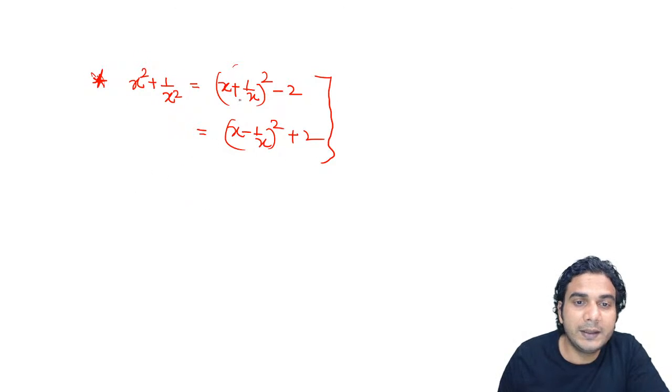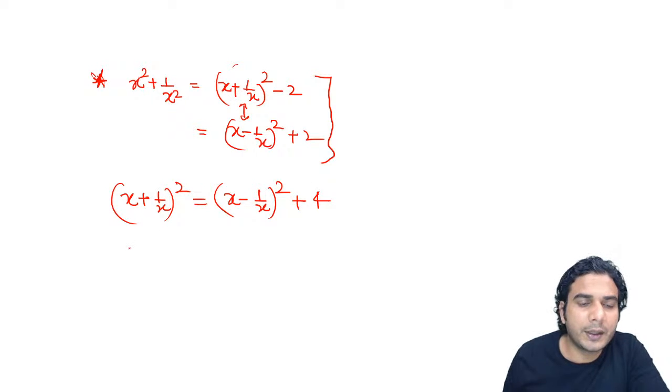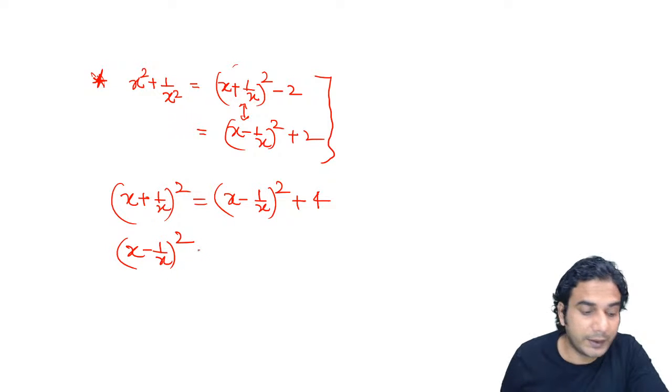You can also relate these two expressions. Whenever you have x plus 1 upon x square, but you need x minus 1 upon x whole square, you can interchange them by using this relation. X plus 1 upon x the whole square is equal to x minus 1 upon x the whole square plus 4. Or if you want to replace x minus 1 upon x whole square in terms of x plus 1 upon x whole square,